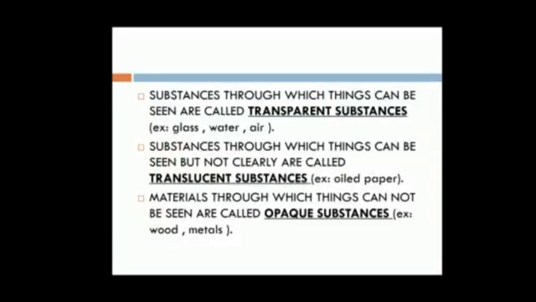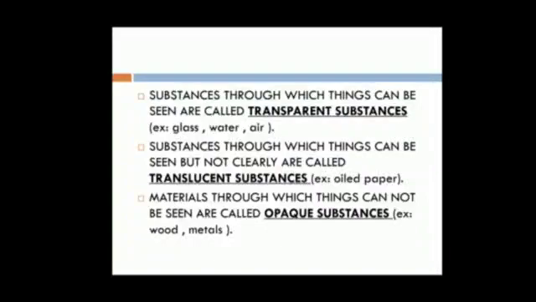Substances through which things can be seen are called transparent substances. Examples are glass, water, air. Substances through which things can be seen but not clearly are called translucent substances. Examples are oil, paper, milky glass, etc. Materials through which things cannot be seen are called opaque substances. Examples are wood, metal.